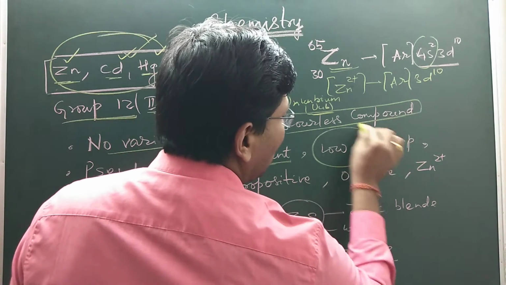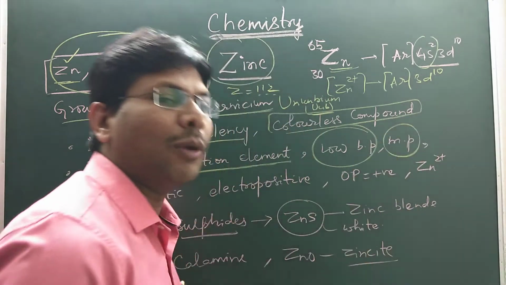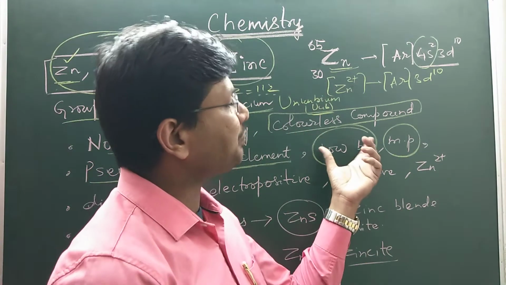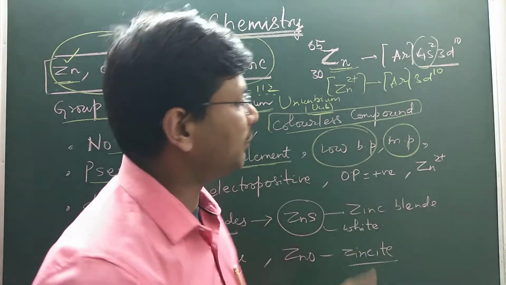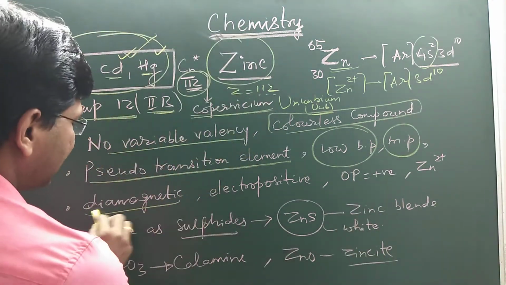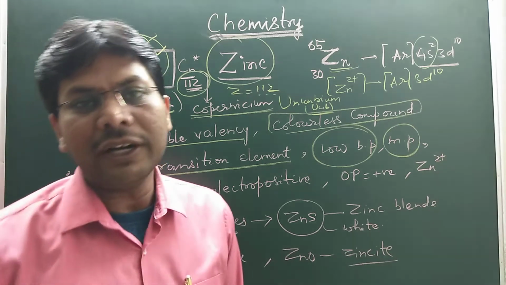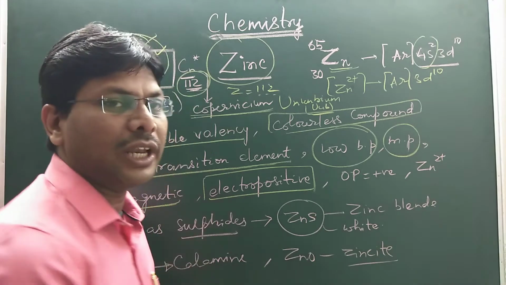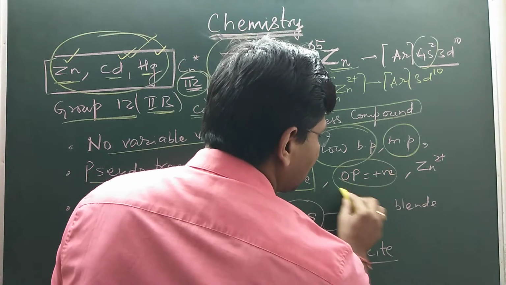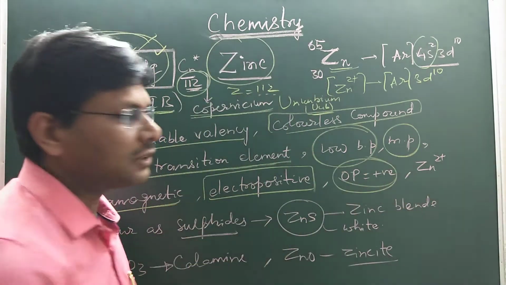It has a low boiling point and melting point because the metallic bonding is very weak here. Due to the less number of unpaired electrons, the metallic bonding is weak, so it has a low boiling point and melting point. It is diamagnetic, repelled in the magnetic field, because it has no unpaired electron. It is an electropositive metal, meaning it has the ability to lose electrons, and its oxidation potential is positive.